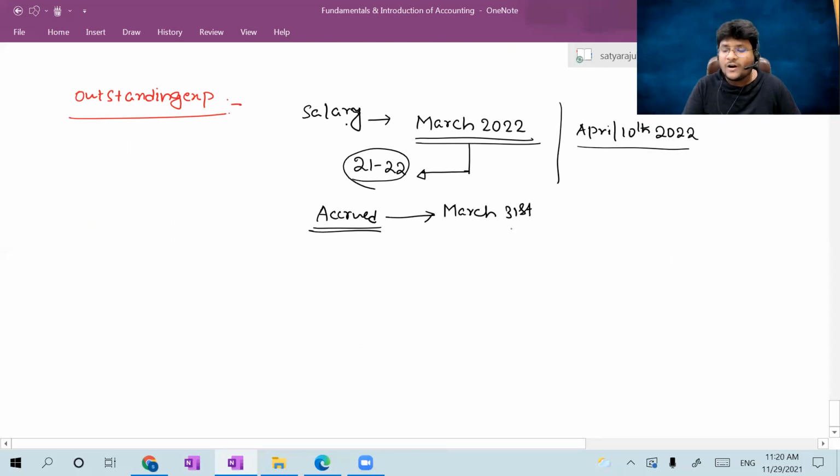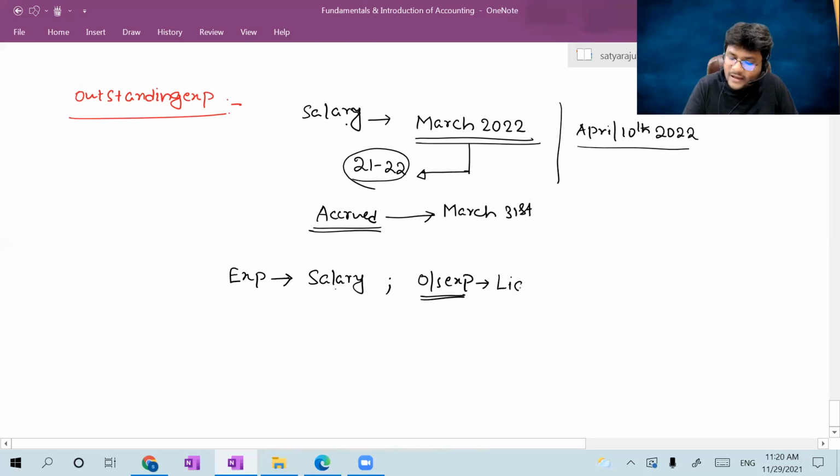It was not paid till now, right? But it is an expenditure. Here I am telling the two aspects first. The expenditure was salary, which is one aspect. The other aspect was outstanding expense, which is a liability, which you have to pay, which is liable by your organization. That's why outstanding expenditure is a liability, guys, which is very, very important. Salary is an expenditure. Outstanding expenditure is a liability.